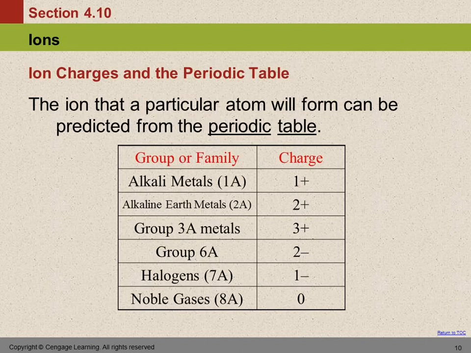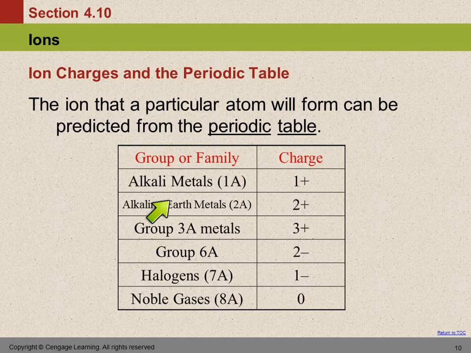So these groups, these columns in the periodic table, have predictable charges. And we should be familiar with their names as well. The alkali metals are group 1A, or some charts like the one on the wall just say 1. All the elements in that column form +1 ions. So group 1 forms +1. The metals tend to lose an electron and become positive. The nonmetals are negative. And then the group number tells us about how many they will do.